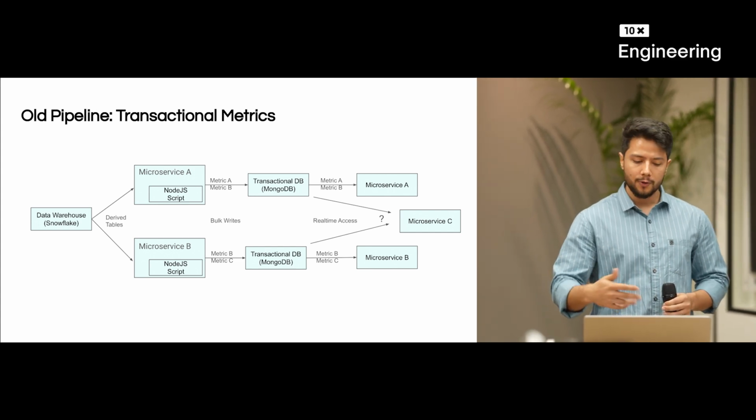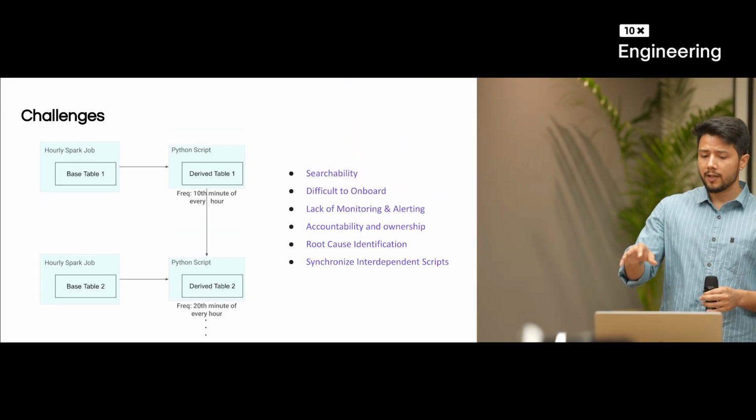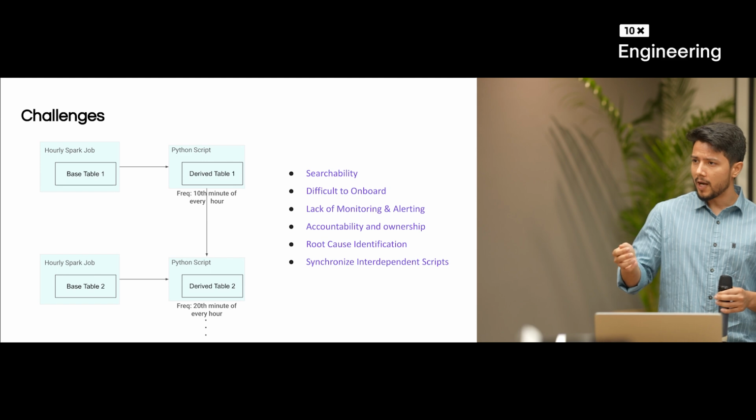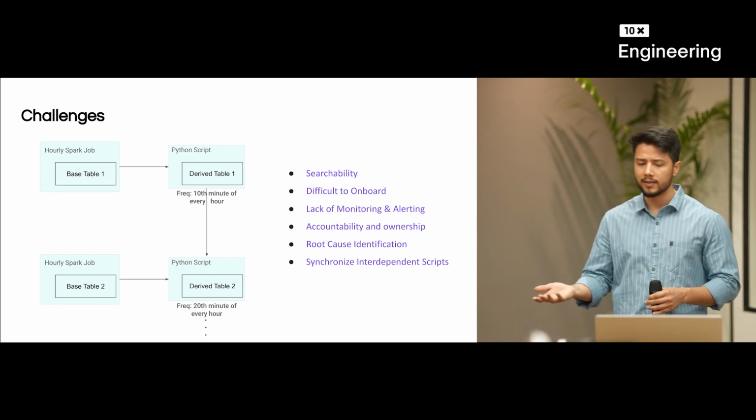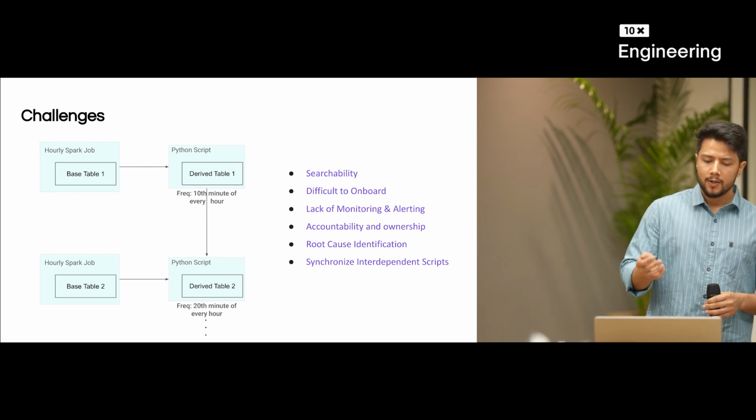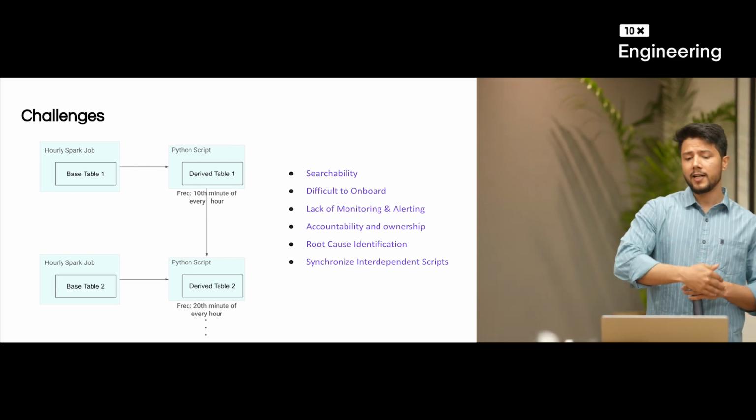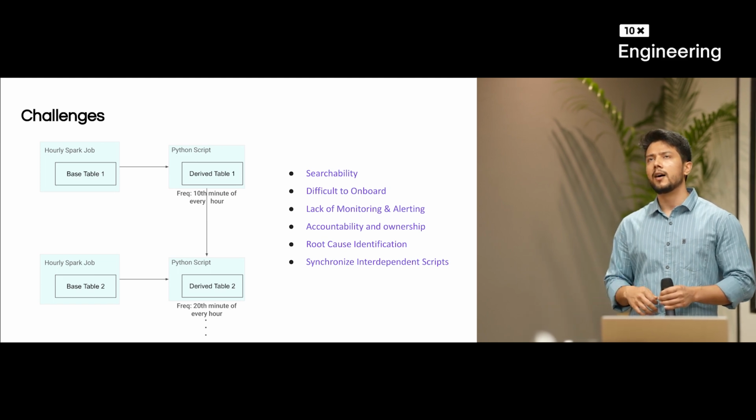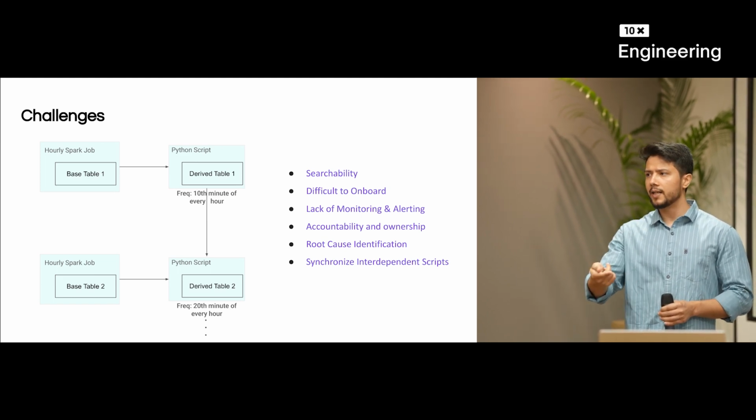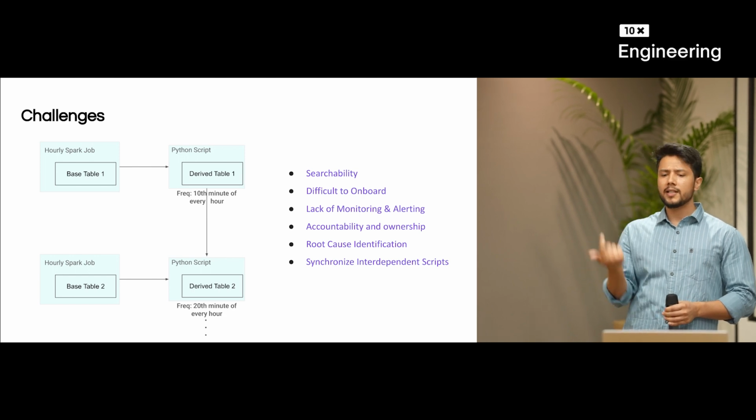We are going to discuss these challenges one by one. So just to refresh, what we have done till now is we are using Spark jobs to create base tables, and ultimately using the base tables to create derived tables with the Python script. Up till this point, let's say we have a lot of scripts which are creating derived tables. Ultimately, the problem that we are facing in the transactional pipeline, we are facing here also.